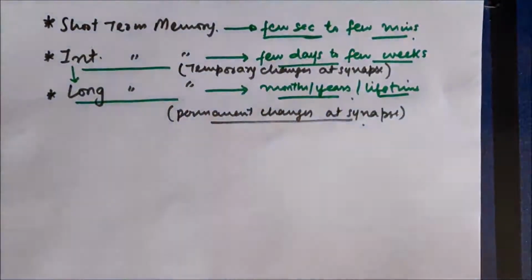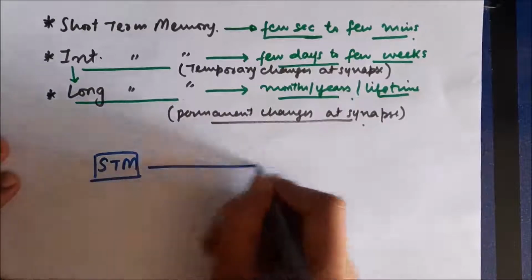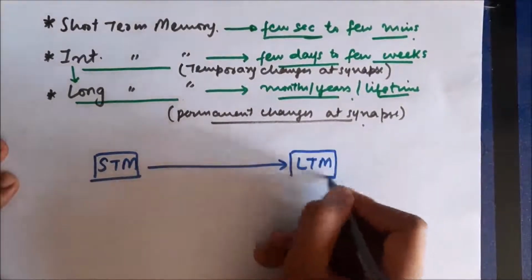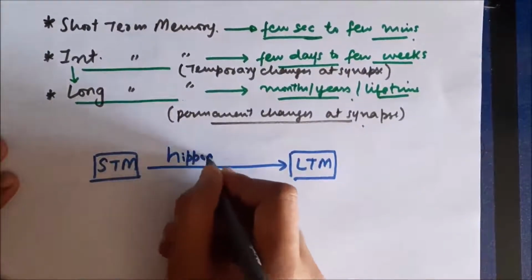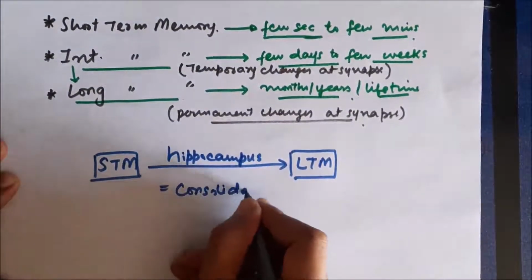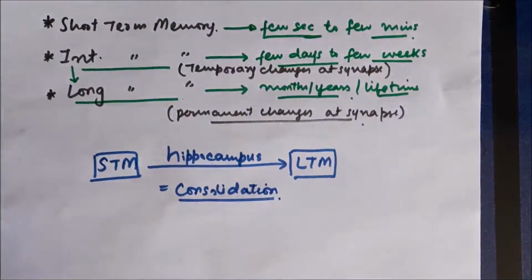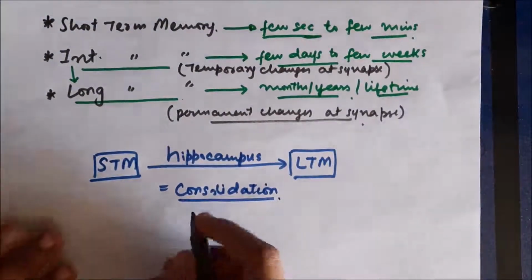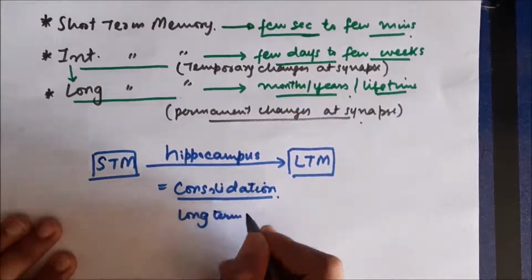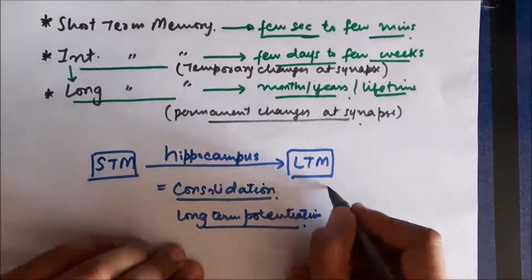Now whenever we acquire some information, it's going to get converted into short-term memory. This short-term memory will be converted into long-term memory, and this work is done by the hippocampus. This process of conversion of short-term memory into long-term memory is called consolidation of memory. It's also called long-term potentiation.